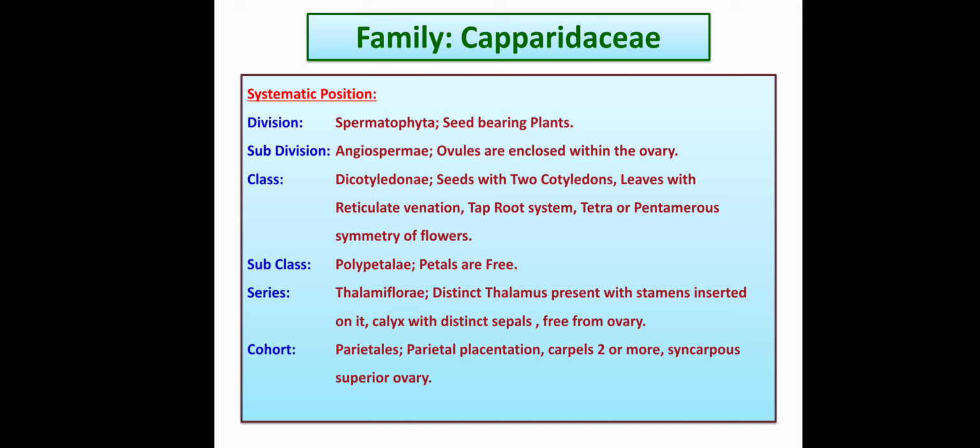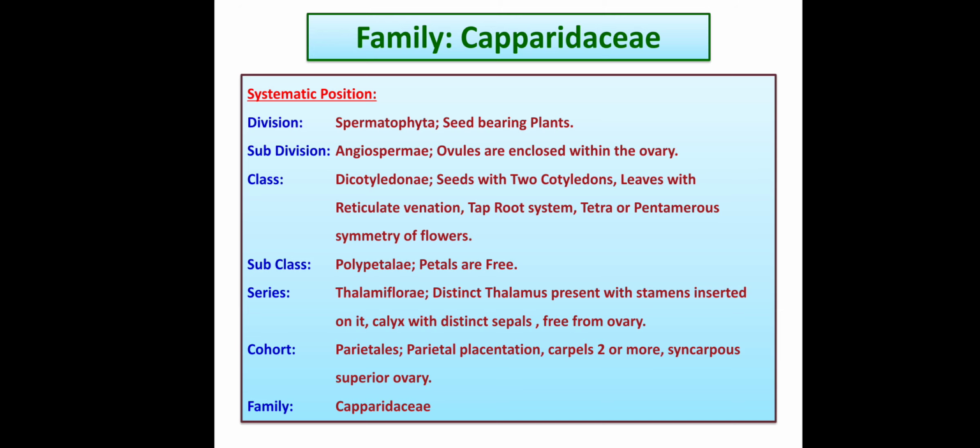Cohort, or it may be called order, Parietales, because placentation is parietal. Carpels 2 or more, syncarpous, superior ovary. Family, Capparidaceae.